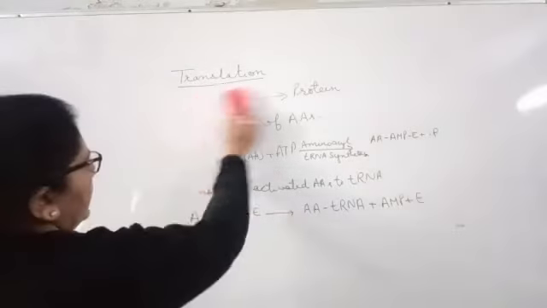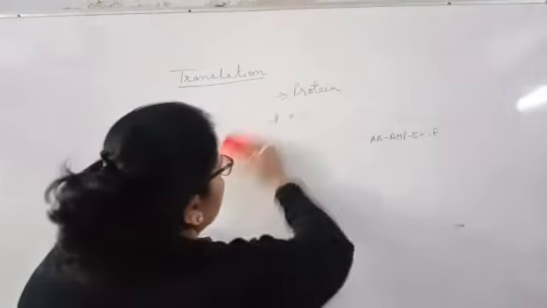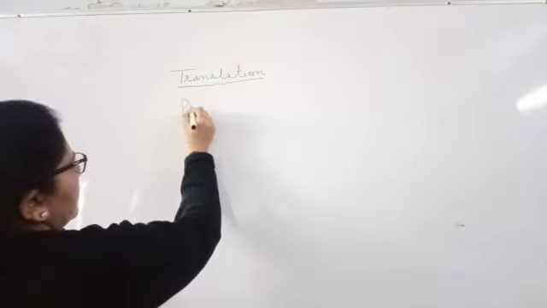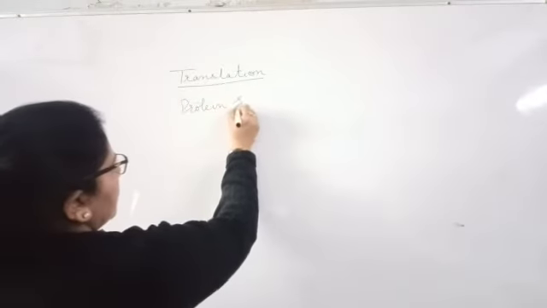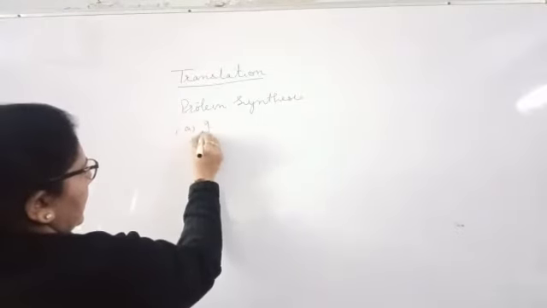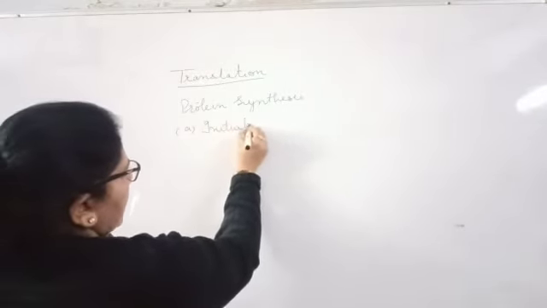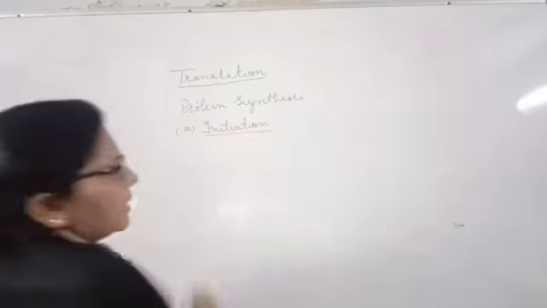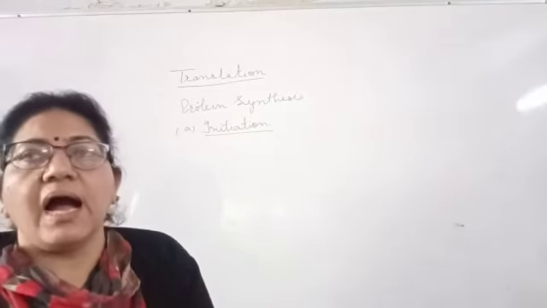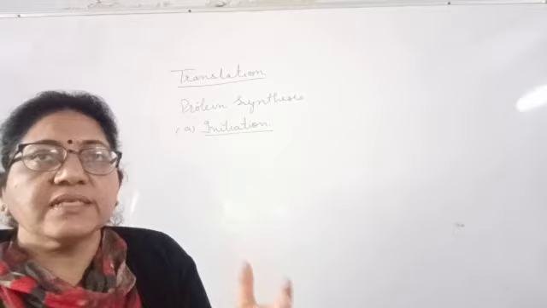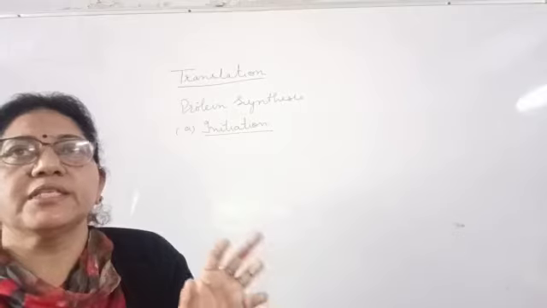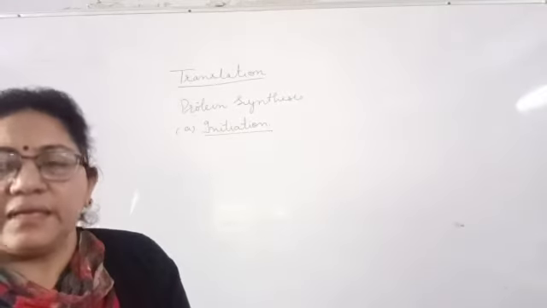Now first we have the step of protein synthesis, and the first step is initiation. For that we require mRNA, tRNA as well as rRNA. rRNA means ribosomal RNA, which is the site of protein synthesis, and it has two subunits, the smaller subunit and the larger subunit.